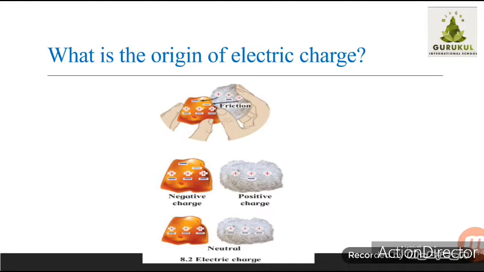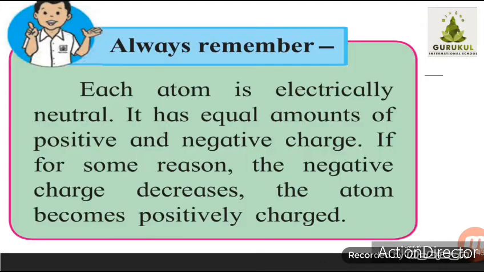If you see the holder of the comb or the opposite side of the comb, it will not attract the papers, and therefore we can say the charge is produced only at the place of friction, and hence that charge is called static electricity, because it remains on the object for a short duration at a particular place. Therefore, the name of this lesson is what? Static electricity. This electric charge is generated because of friction, and it's called frictional electricity.